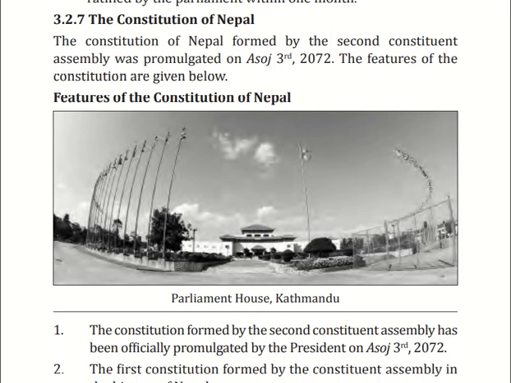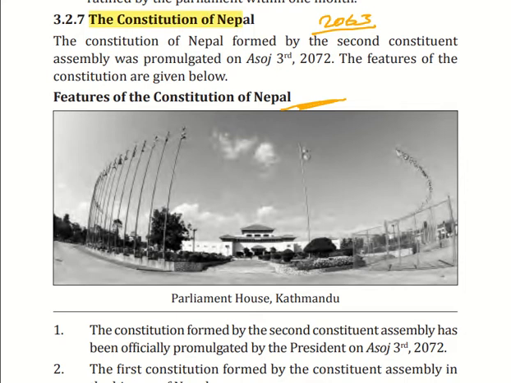Welcome back, everyone. We have discussed up to 2000 the Interim Constitution of 2063. Today we are going to study the features of the Constitution of Nepal.